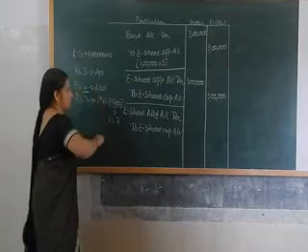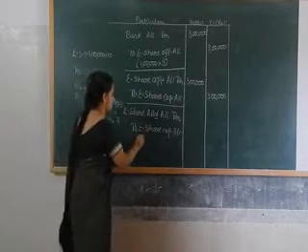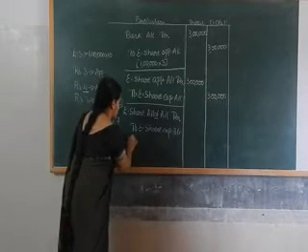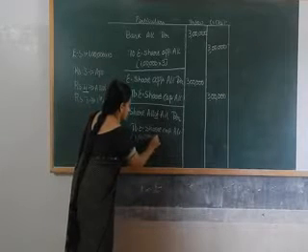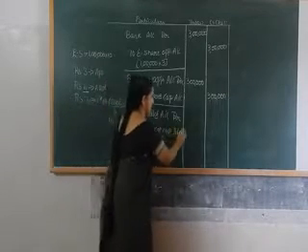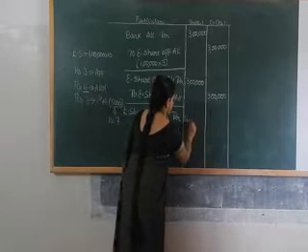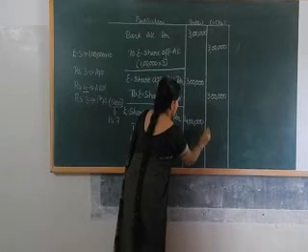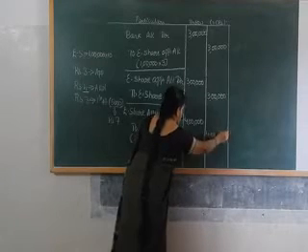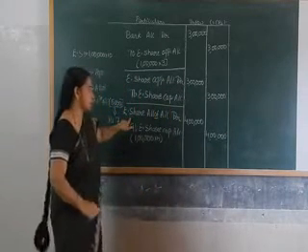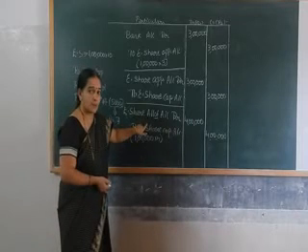Allotment is 4. Means how much amount is to be collected at the time of allotment? That is 1 lakh into 4, that is 4 lakh. Now, in this entry, we have debited the equity share allotment account.